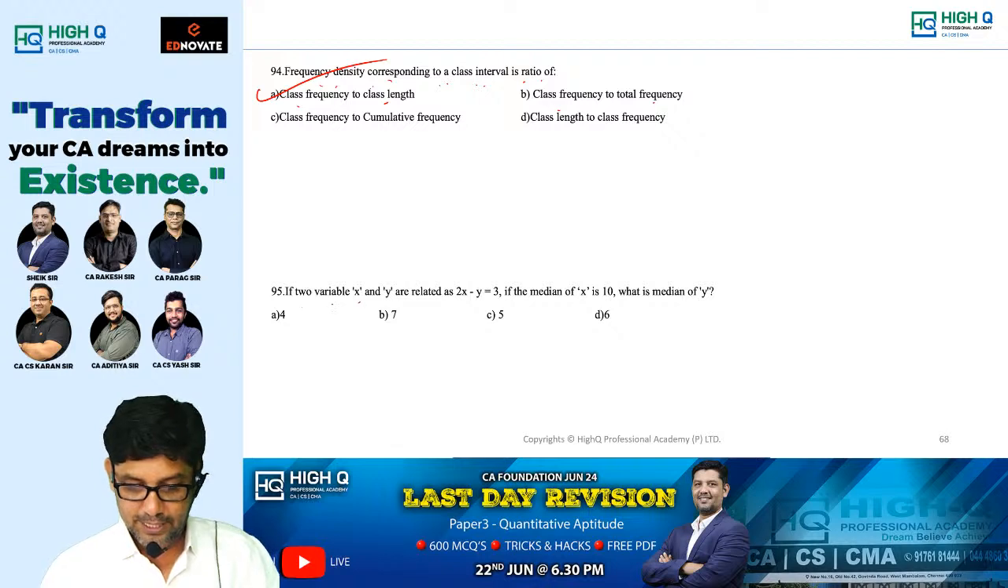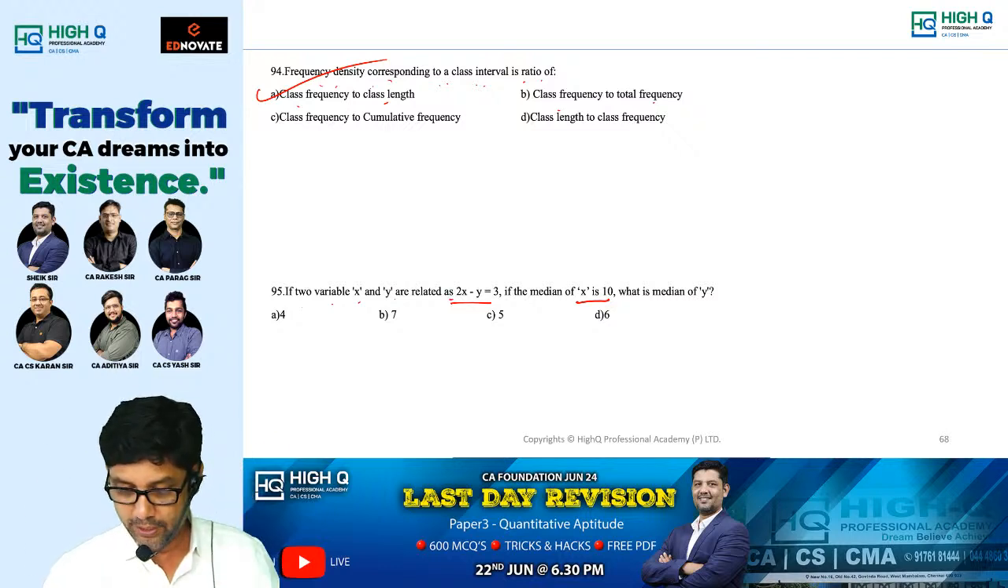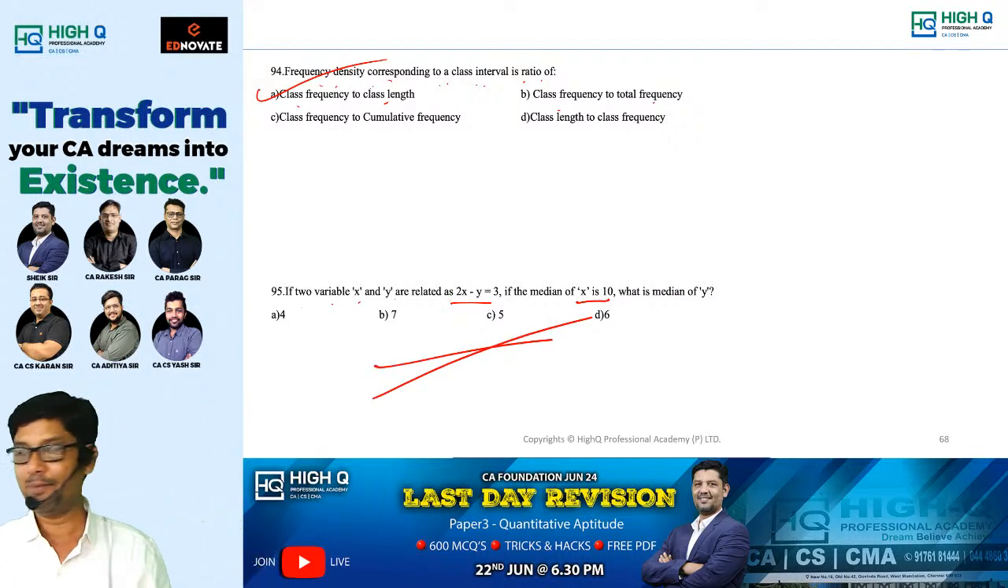If two variables x and y are related by 2x minus y equal to 3, median of x is 10. You have to use the entire equation. 20, y is equal to what? Minus 23. This is another question which is wrong. Am I right? Yeah.